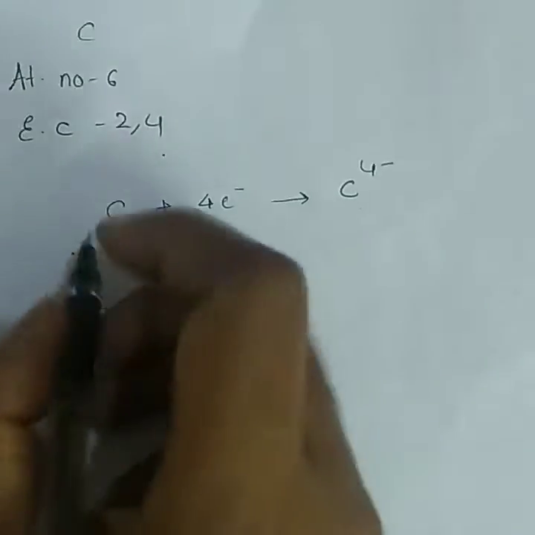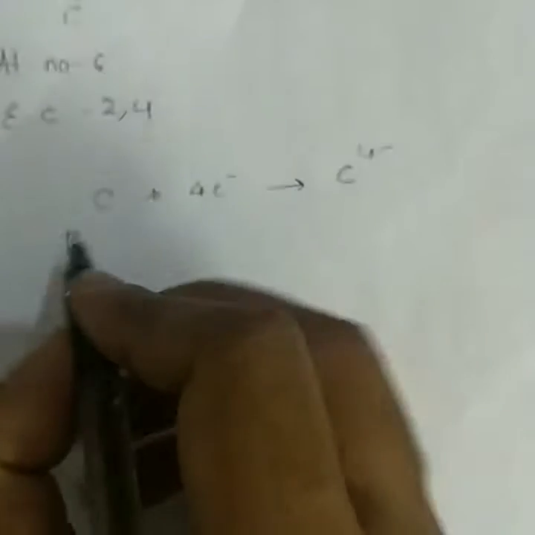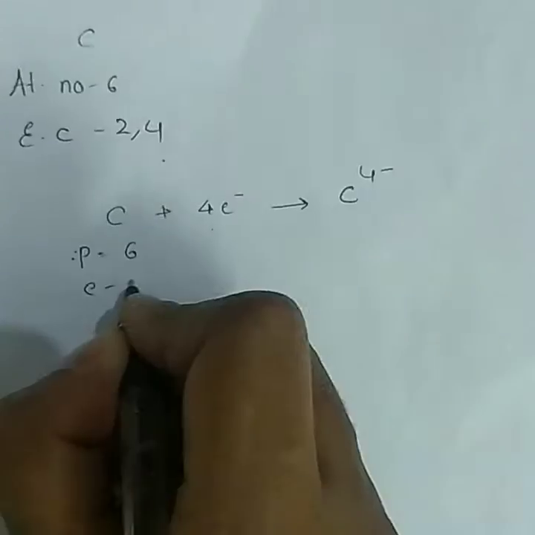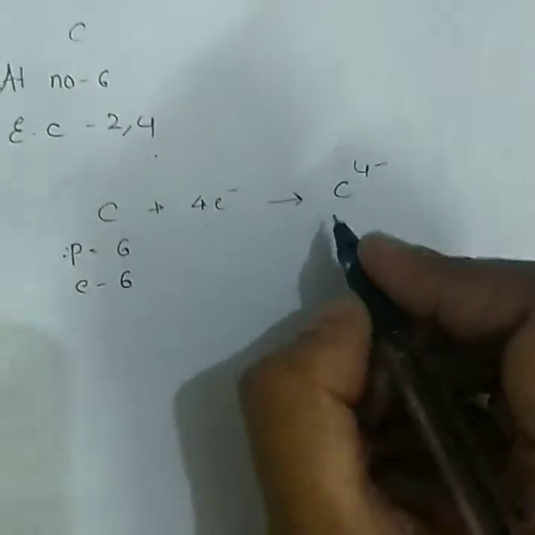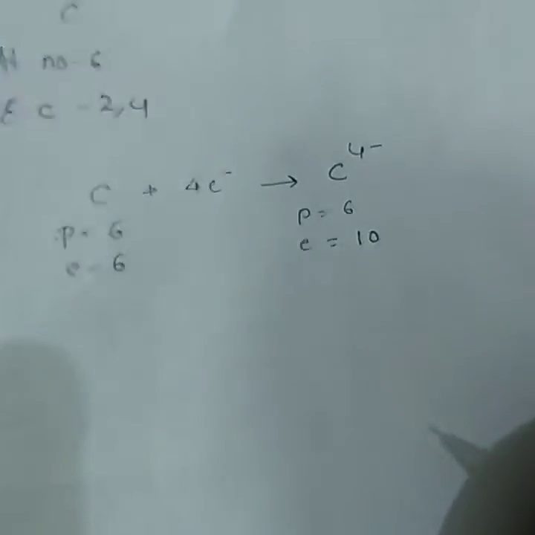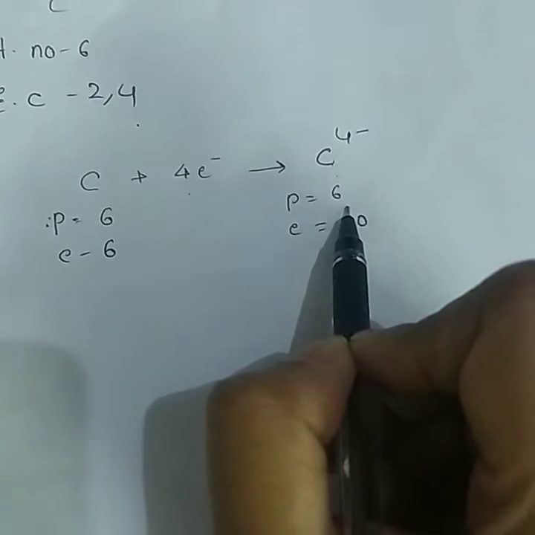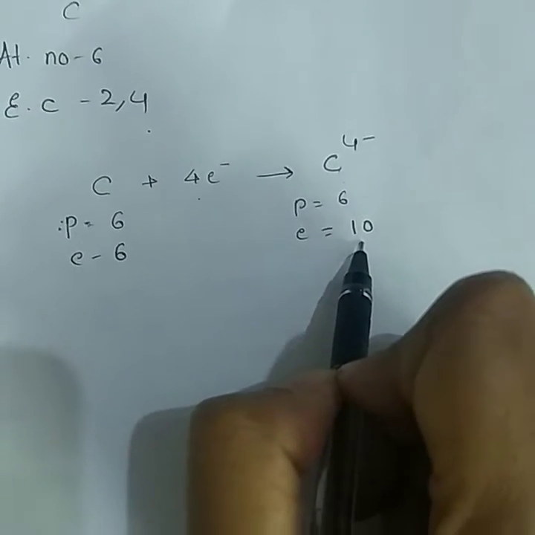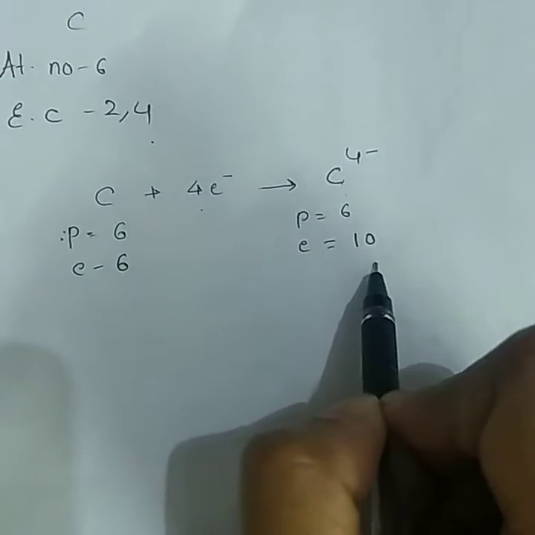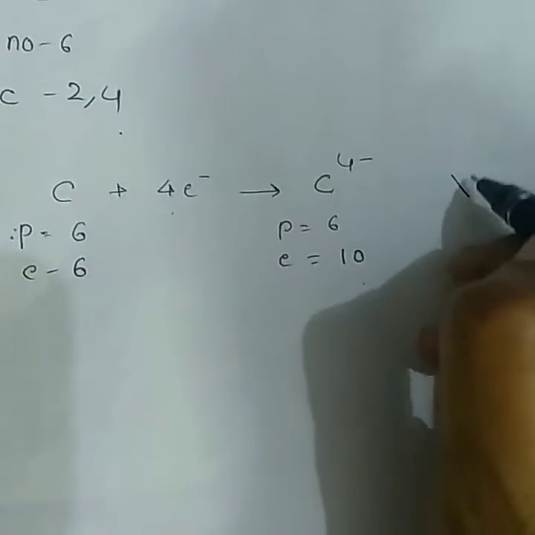The number of protons present in this carbon is 6, and the electrons were also 6. But in this, protons will be 6 but the electrons become 10. So a carbon atom with the nucleus of 6 protons has to hold 10 electrons. It is tough for 6 protons to hold 10 electrons. From where can they get the energy? So this case is not possible.